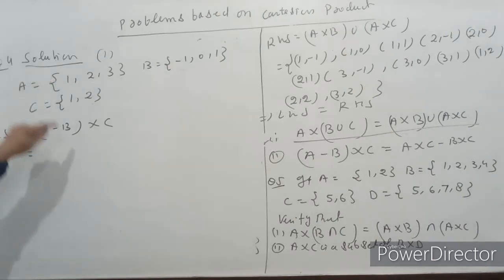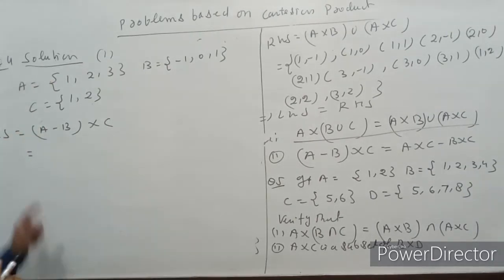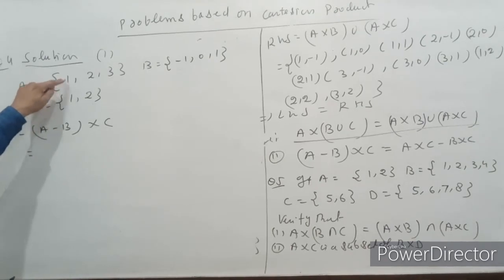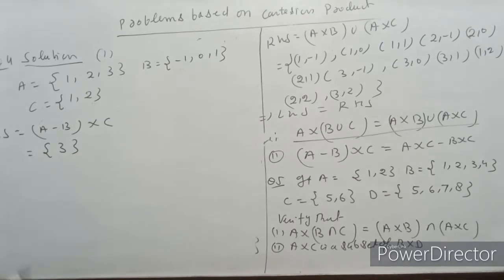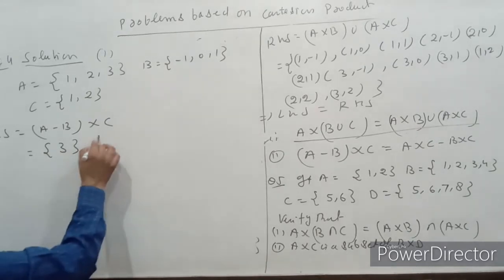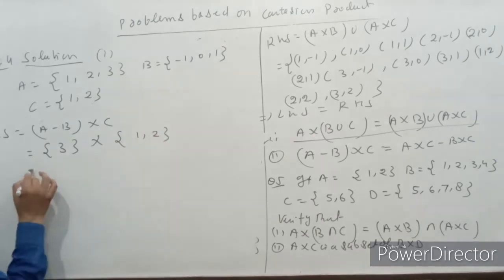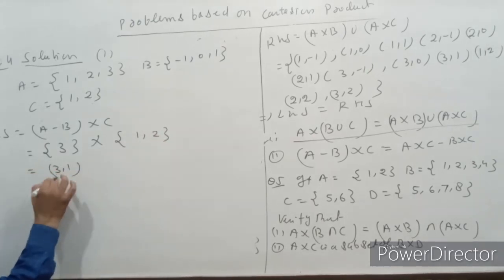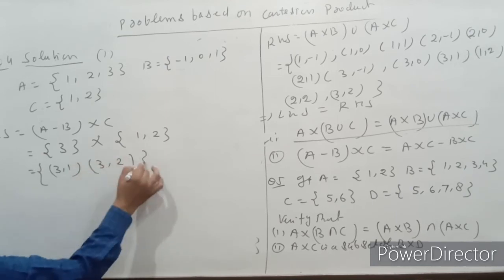So then A minus B means A के वो एलिमेंट जो B के अंदर ना हो, that is only 3, और cross C, that is 1 or 2.